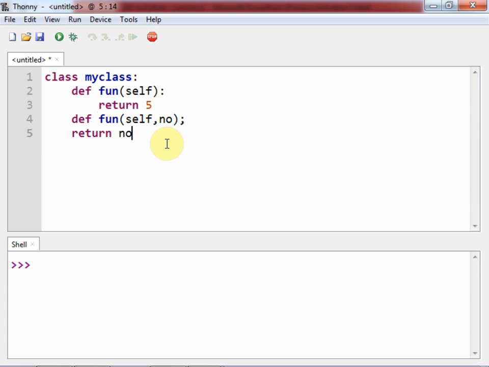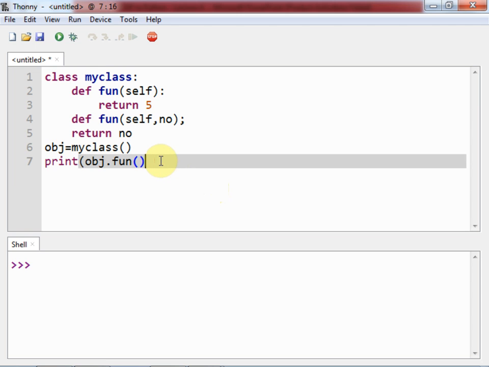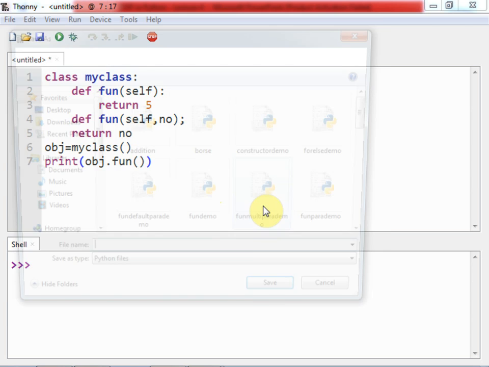Now I will create the object of this class, obj is equal to MyClass, and if I say obj dot fun, as the first function has no parameter, my expectation is it should return the value 5. As it is returning it, I need to use a print statement to print that value. And now we'll save the file.